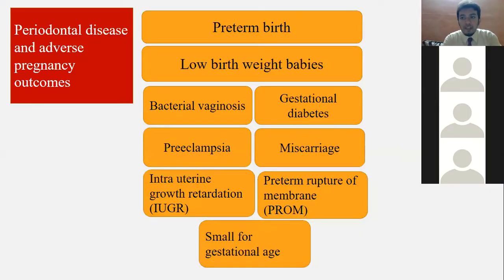So when we begin with the actual topic, we have periodontal disease and adverse pregnancy outcomes. Most of the adverse pregnancy outcomes are preterm birth, low birth weight babies, preeclampsia, miscarriage, intrauterine growth retardation, premature rupture of the membrane, and the most important, small for gestational age. This is one of the most important.